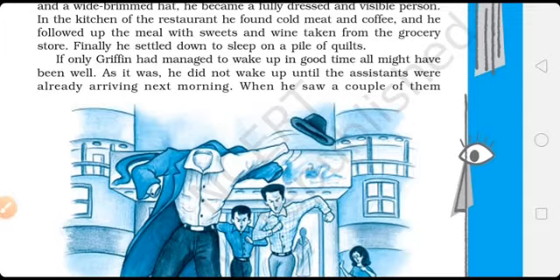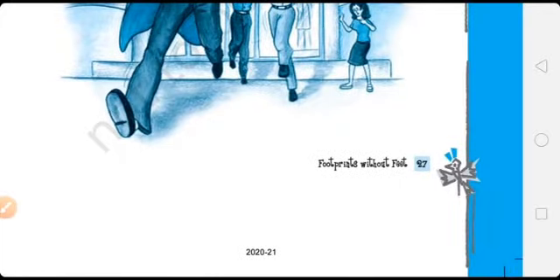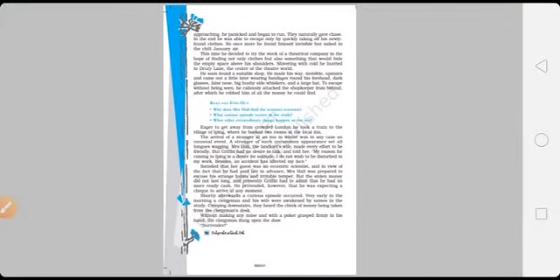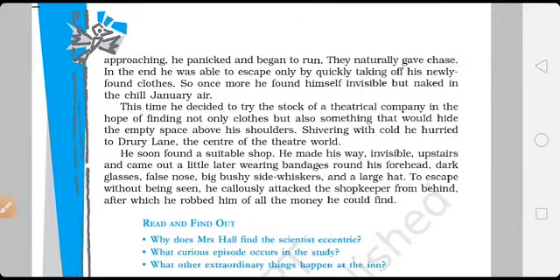The mall was opened. The assistants entered, and when he saw a couple of them approaching, he panicked and began to run. They naturally gave chase. In the end, he was able to escape only by quickly taking off his newly found clothes. So once more he found himself invisible but naked in the chill January air.